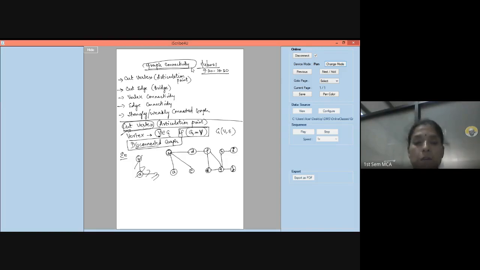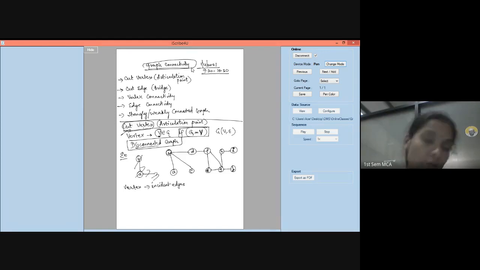Now this is a connected graph. If you see, all the vertices are connected, there is a path to every vertex, is it not? Which means that it is a connected graph. So now if I remove a particular vertex out of this, I should also remove the corresponding incident edges.